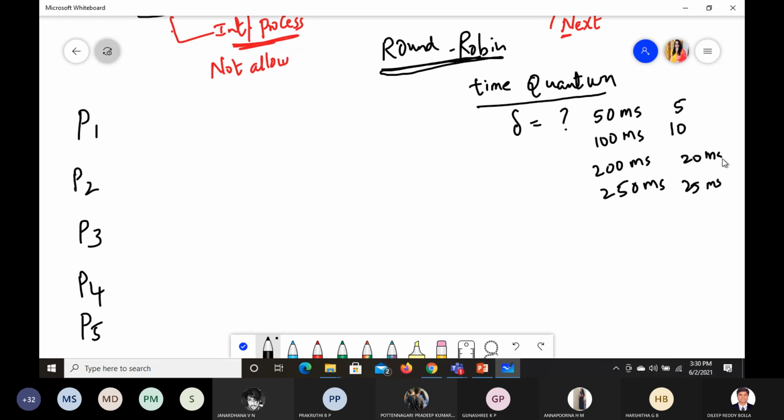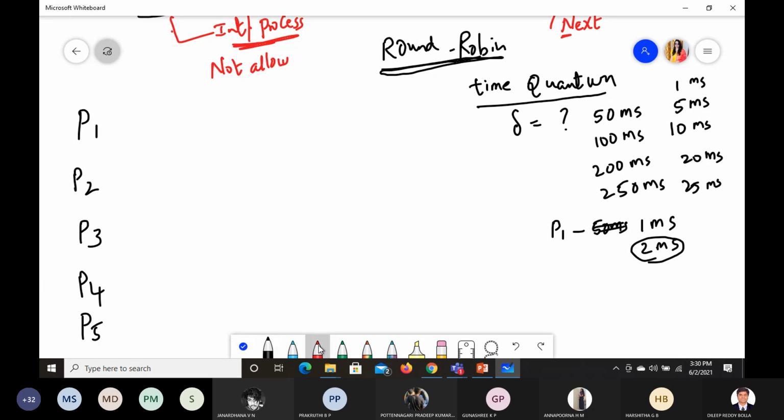So depending on the application we use and depending on the purpose we use, the time quantum can even be 1 millisecond. So the delta value will vary. What is this time quantum? I'll give the process P1, let us say, 50 milliseconds. Or to make it simple for you to understand, I'll make it 1 millisecond. Even it can be 2 milliseconds also. After this 2 milliseconds, whether it is completed or not, I'm not going to bother.